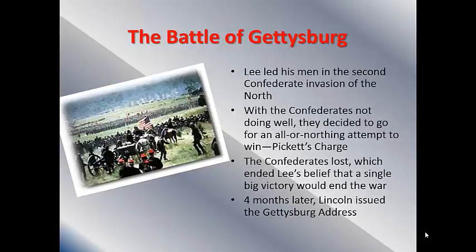So Lee says, we're going to invade the North. We're going to rush in there and we're going to fight them. The battle does not go very well for them, and the Confederates decide, you know what? Let's go all in. Let's make this moment happen. And they decide to go for something called Pickett's Charge. All forces ahead, all forces are fighting. Doesn't work. The Confederates lose, and this basically ends Lee's belief that a single big victory would end the war. Okay? This is basically the last hope for the Confederates.